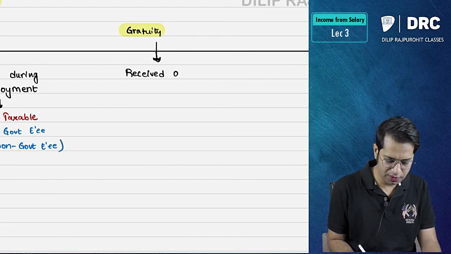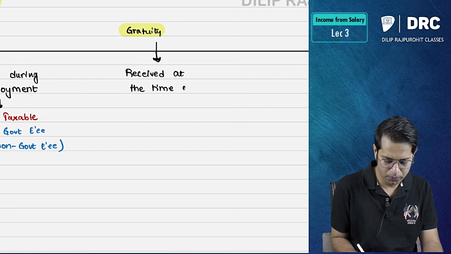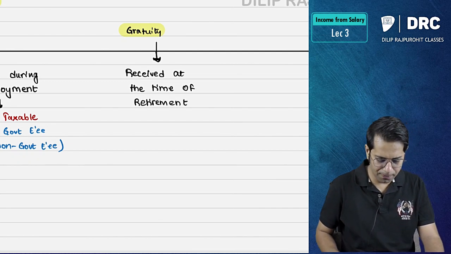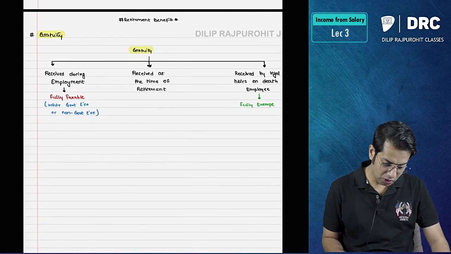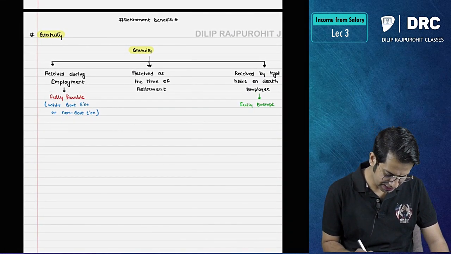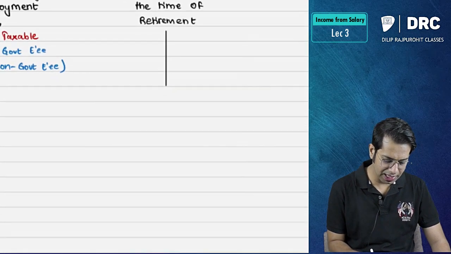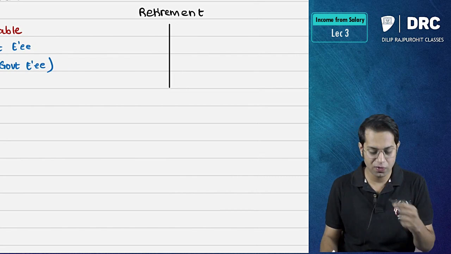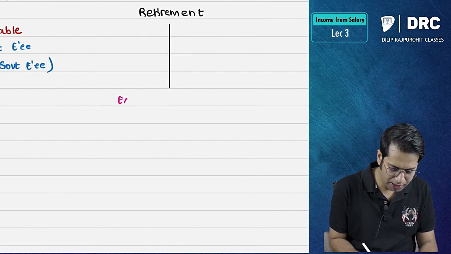Check if the gratuity is received at the time of retirement. So now the employee is leaving the company, he is getting retired. Because the employee is getting retired, he is receiving the gratuity. Now if the employee receives the gratuity at the time of his retirement, then that gratuity is exempt.